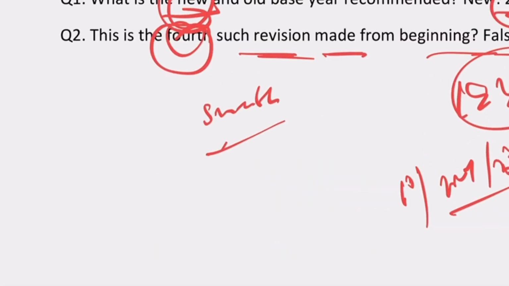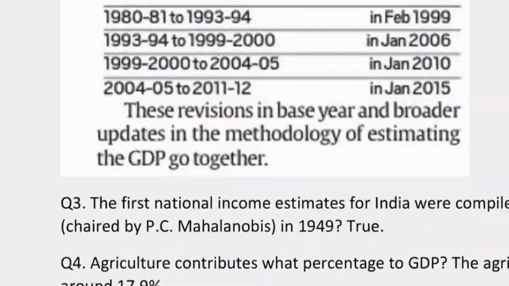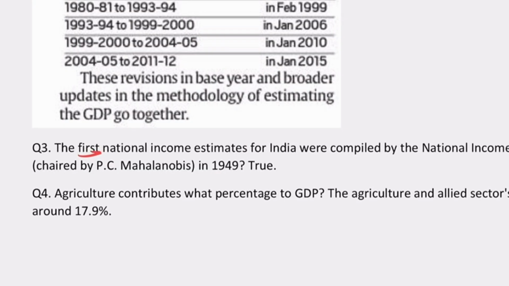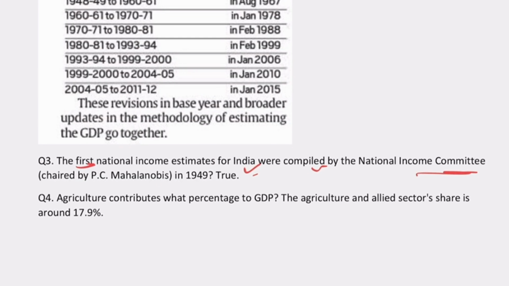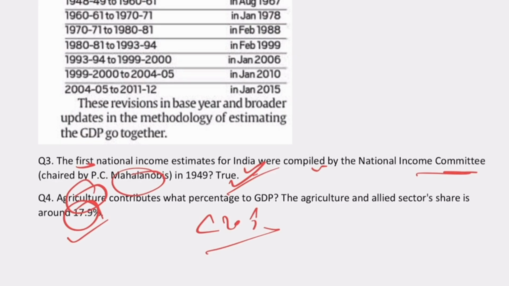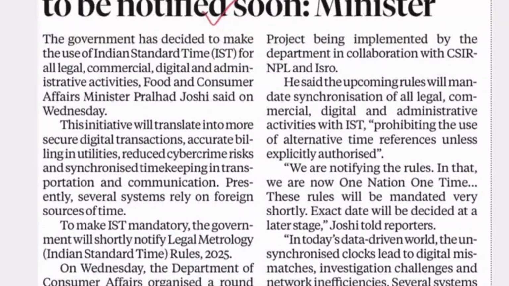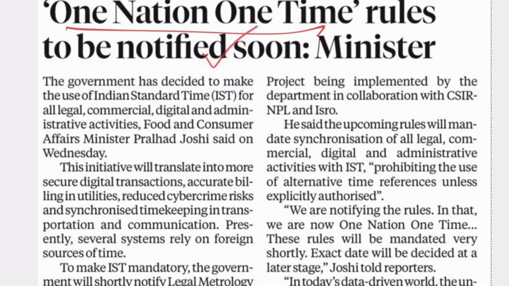If you see the 3rd question, it says here the first national estimates for India were compiled by the National Income Committee chaired by Mahalanobis. This is true, and the agriculture contributes less than 20%. Again, this is true, right? So these are the questions. The more articles we have, the Hormuz Strait we have, then we have the articles here. It says about the one nation, one time, and many more, right?